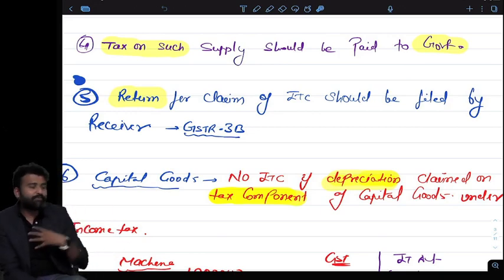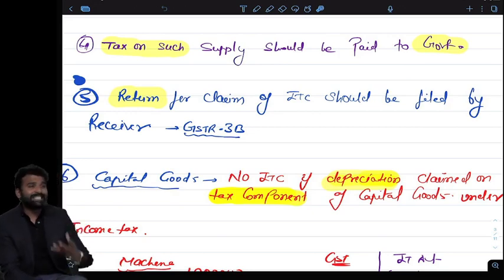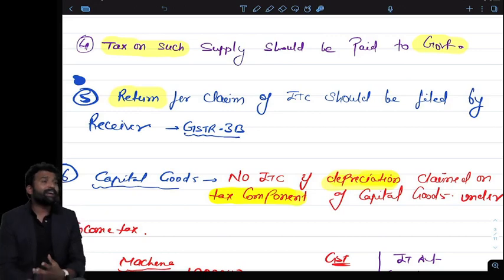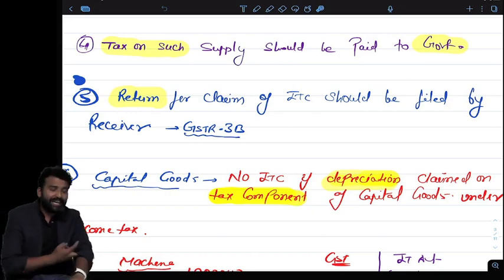Now, if I am eligible for claiming the ITC, I also have to file the return. It will not automatically be created in my ledger. For claiming the ITC, I have to disclose that ITC amount in my GSTR-3B return. When I file the GSTR-3B return, I will disclose my ITC amount, and that ITC amount will be credited in my electronic credit ledger. So automatically the ITC will not be credited in my ledger.